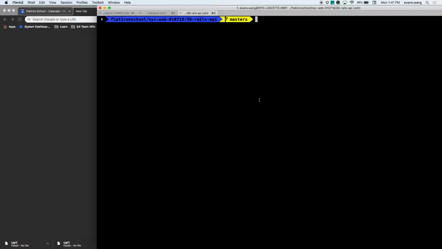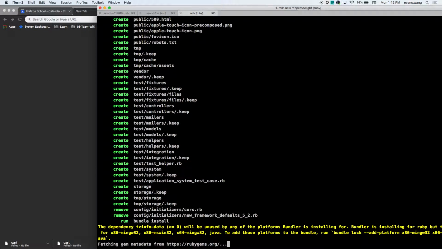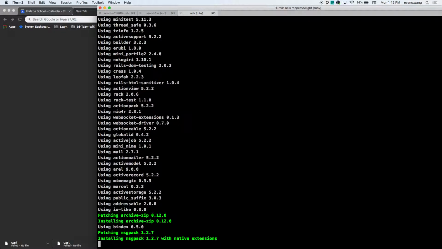All right, so the idea here is we're just going to build this out, and I want to show you and demonstrate to you the power of Rails. So what we'll do is we will simply make a brand new Rails project. Rails new, wrappers delight. Cool. And just going to build a regular Rails project, MBD. No biggie, right? You guys remember this?